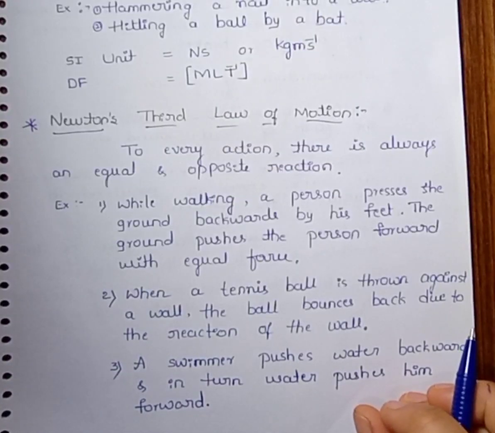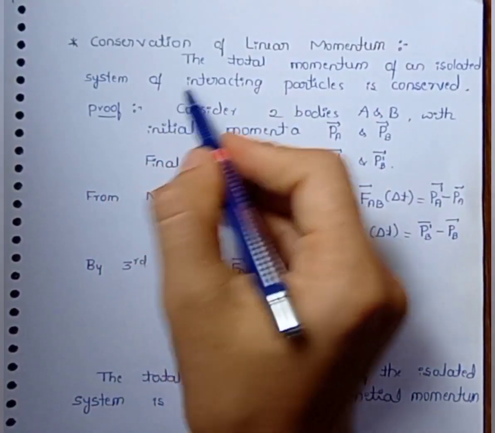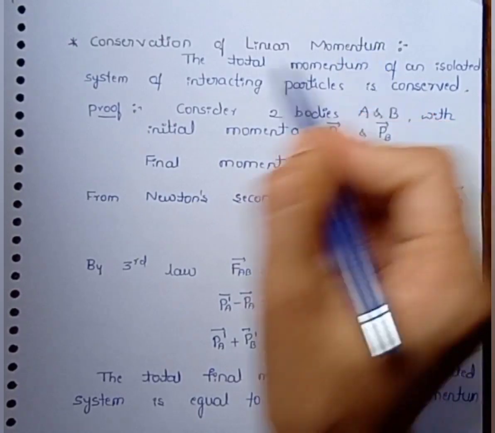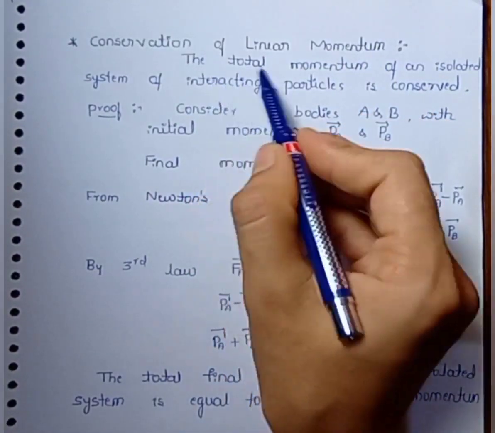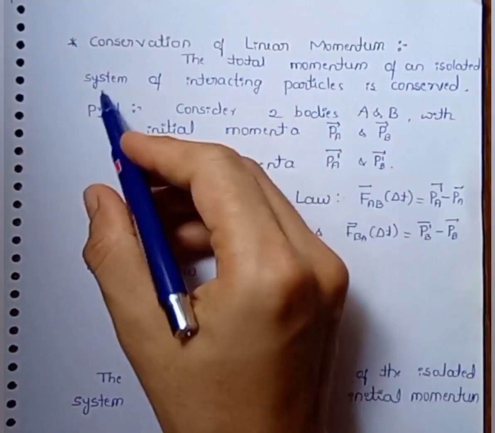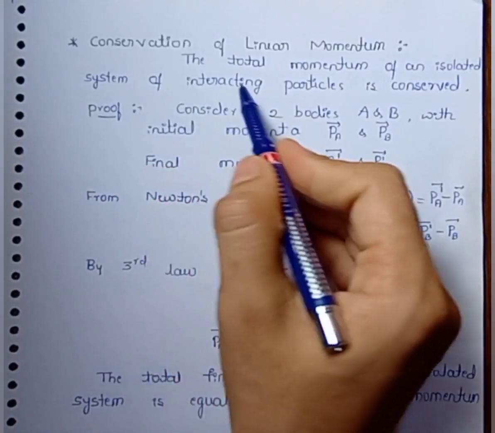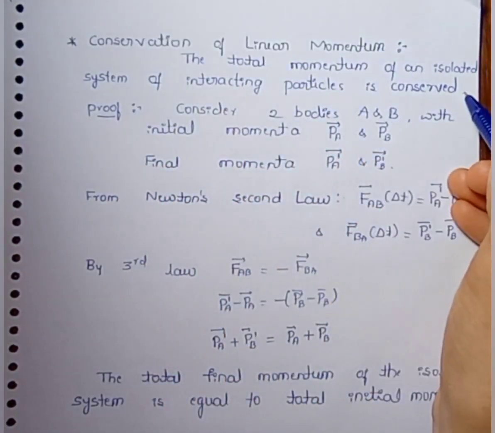These are the examples for Newton's third law of motion. Next concept, it is conservation of linear momentum. The total momentum of an isolated system of interacting particle is conserved.